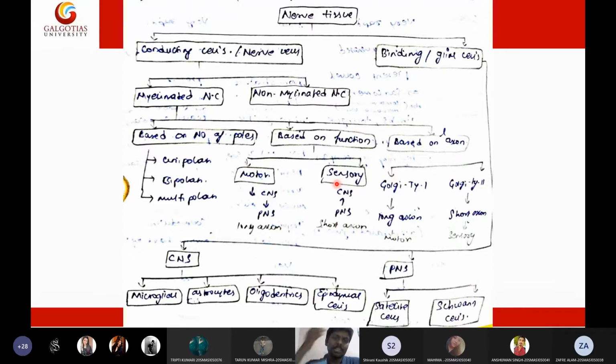This signal is sent by motor cells, so these neurons are called motor neurons. Motor neurons carry signals from the brain to the periphery, to the hand, to lift or move anything.